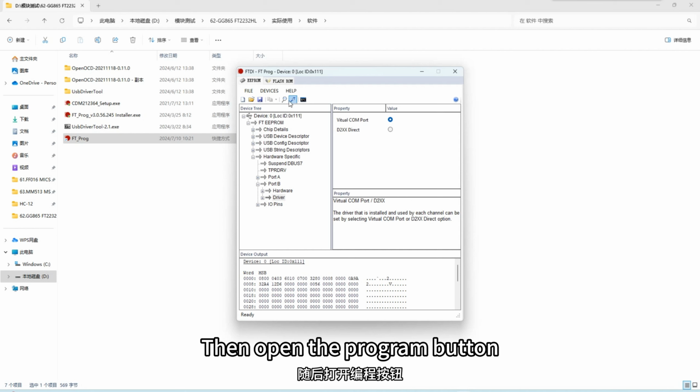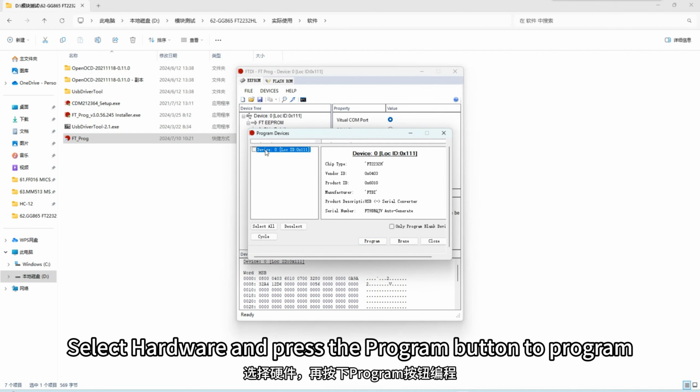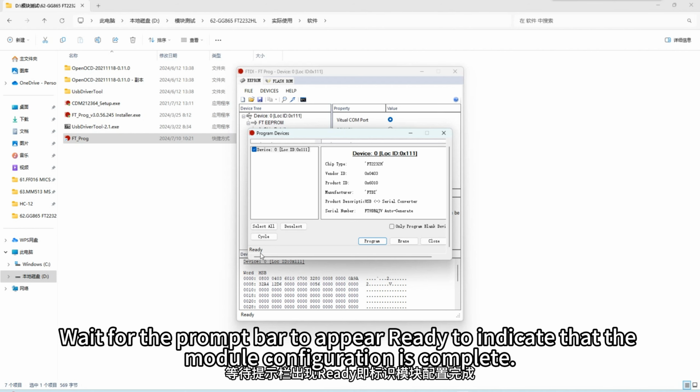Then open the program button. Select hardware and press the program button to program. Wait for the prompt bar to appear ready to indicate that the module configuration is complete.